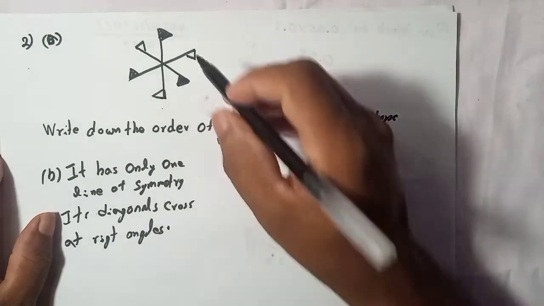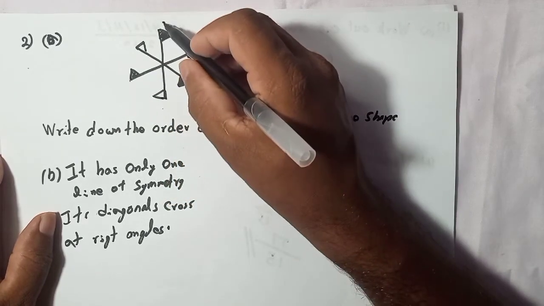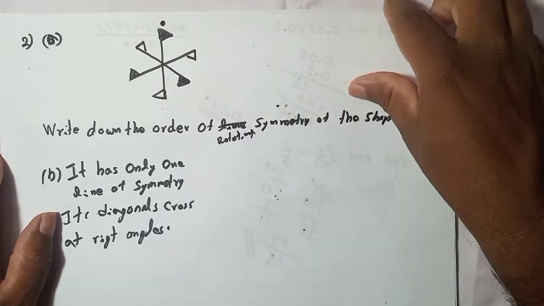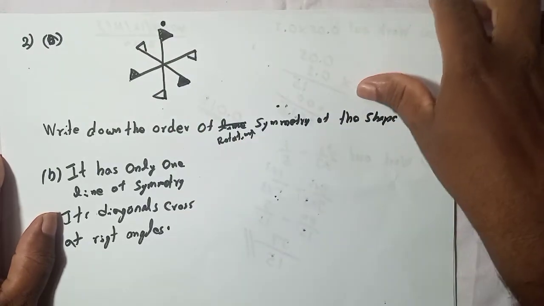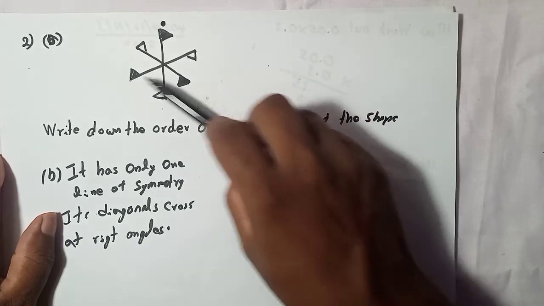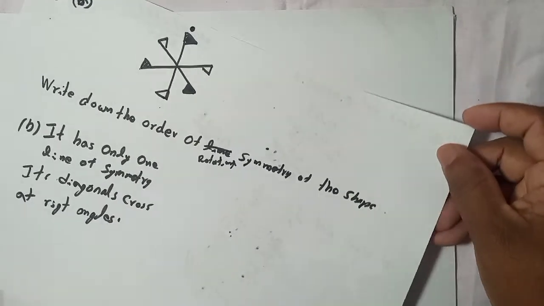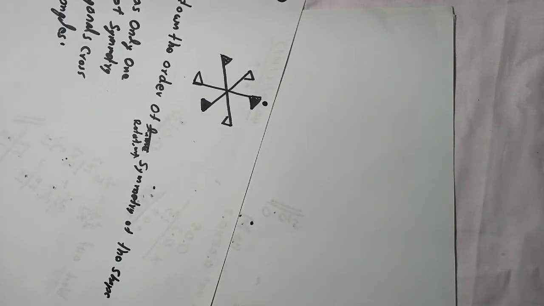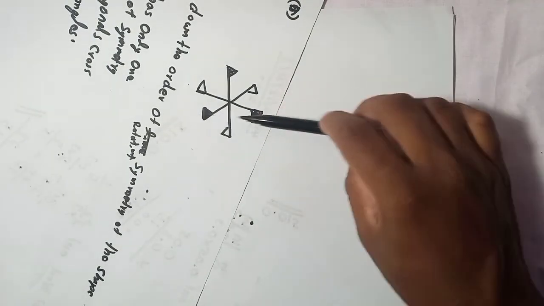So what I will do is put a dot here, for example, so you can remember this shape. Then I will rotate this paper 360. Remember, here was the dot. We can remember here a black triangle, here black, and like this. When I rotate like this, try to understand, we again have the same shape, because on this side we again have a black triangle and these two black, like this.